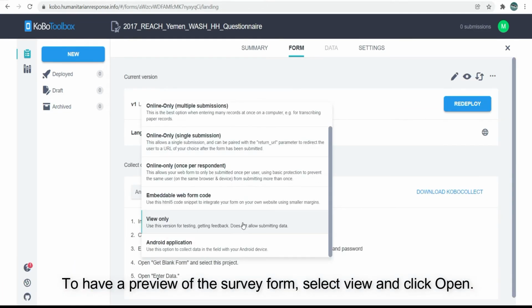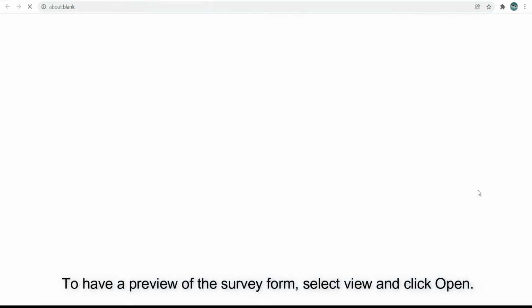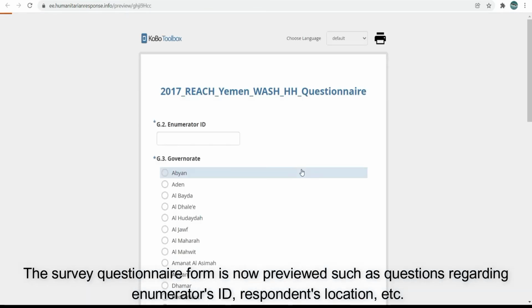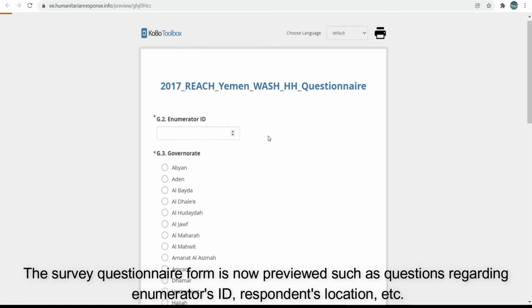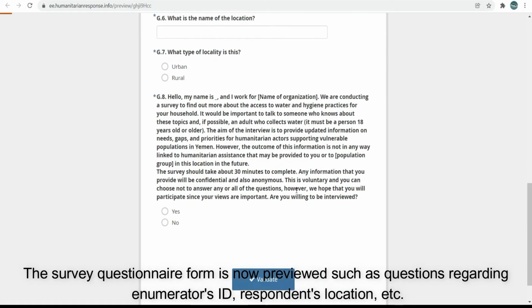To have a preview of the survey form, select View and click Open. The survey questionnaire form is now previewed, such as questions regarding enumerator's ID, respondent's location, etc.